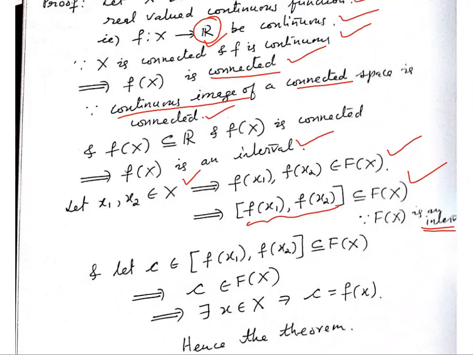So C will belong to f of X. C belongs to f of X means there exists a point x in X such that C is equal to f of x. And that is what we had to prove. So hence the theorem. Very, very simple theorem.